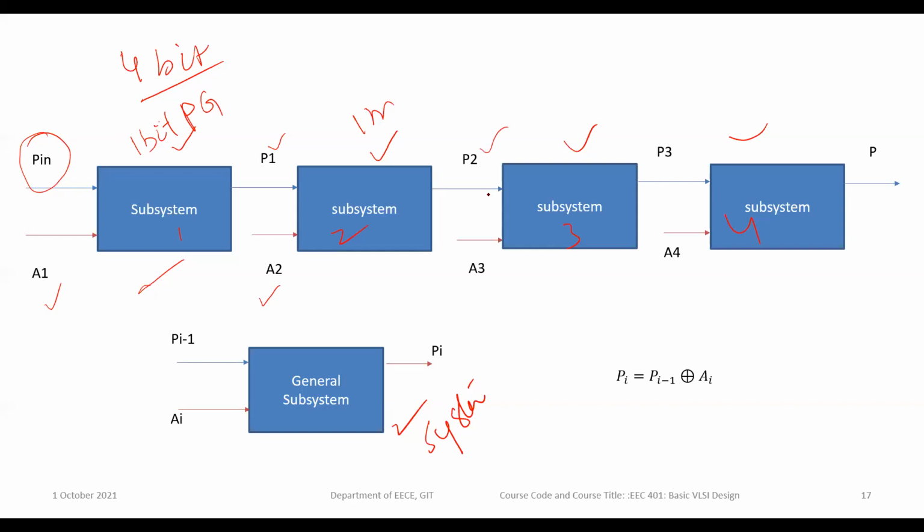This P2 and the third input bit are given as inputs to subsystem 3, which generates P3 as output. For the fourth subsystem, P3 from subsystem 3 and the fourth bit of the input data are given as inputs, and the output is P.